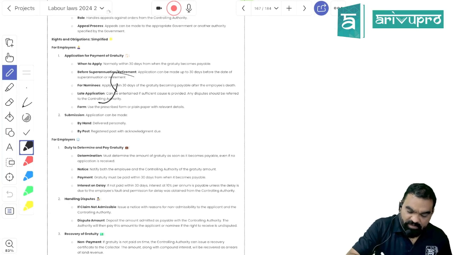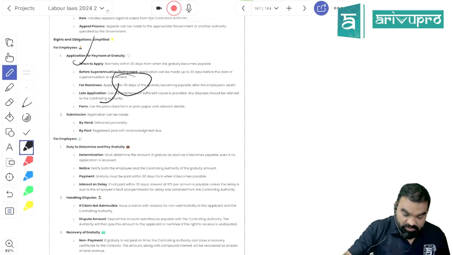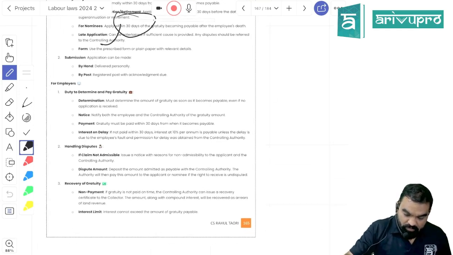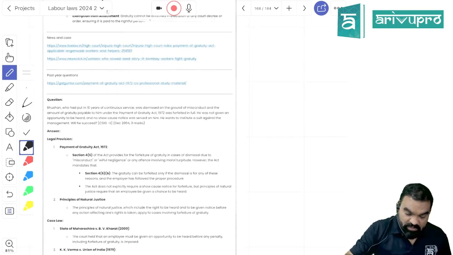Once the gratuity becomes payable, it is the duty of the employee to make an application for the payment of gratuity within 30 days. And it is the duty of the employer to release the gratuity as soon as possible. Is it clear?